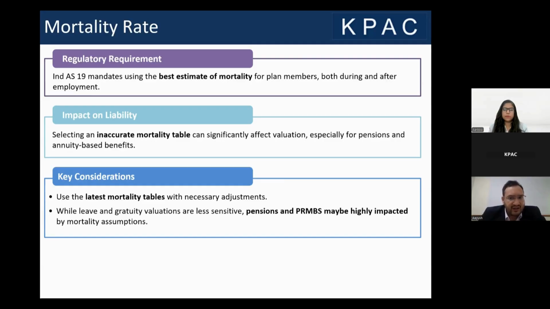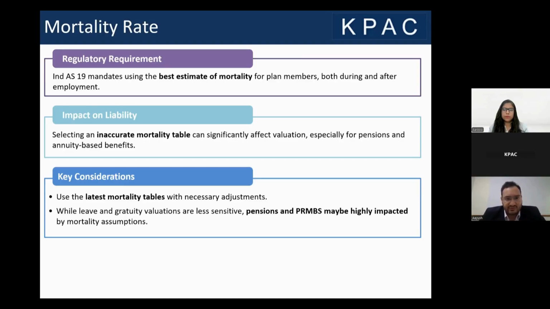Out there the mortality would be certainly higher than what a desk job employee has. So if you are doing valuation for such kind of an organization, we should keep in mind that we can assume a higher mortality as compared to what the usual assured lives mortality table gives us. As the standard clearly states, the best estimate of mortality for plan members should be judged out there. So these are a few of the judgments that we need to keep in mind while deciding what is the ideal mortality rate that we should consider for our valuation.